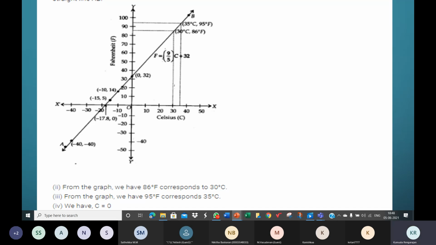In place of F, all of you do it now. Because Celsius temperature is equal to the Fahrenheit temperature, in the equation, you know the relation F is equal to 9 by 5 C plus 32. In place of F, you use C and find the value of C. Yeah, you're right, Shreyas. Instead of F, you use C. C is equal to 9 by 5 C plus 32. Solve for C. Find the value of C.